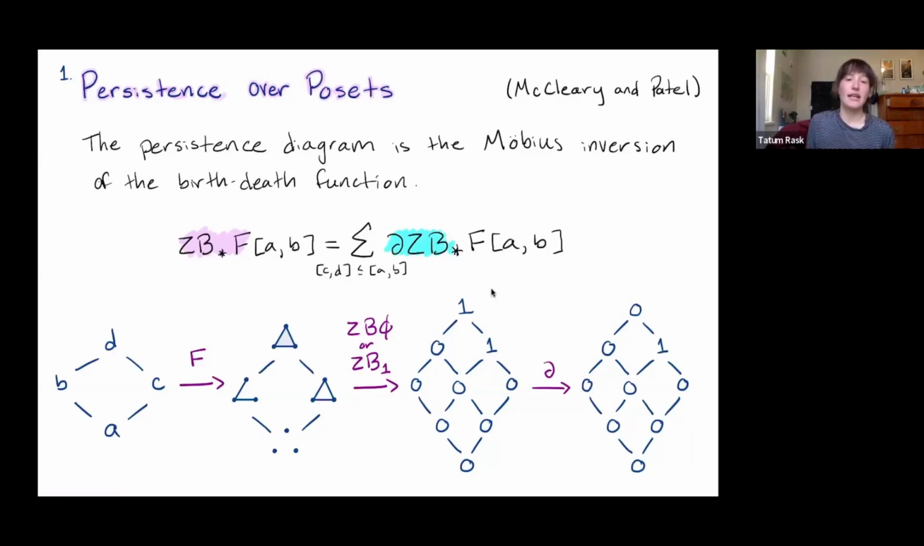And kind of with that intuition, it tells us not only the cycles that are born at or before A that die at or before B, but it tells us precisely the cycles that are born at A and die at B. So here we see, again, this 1 in our persistence diagram tells us that there is a cycle born at time C that dies at time D.